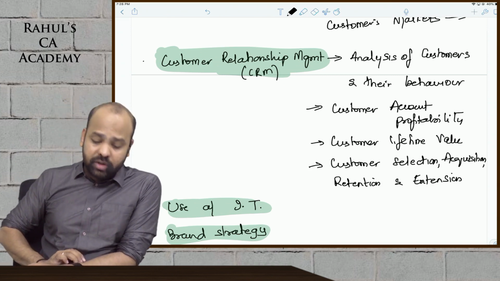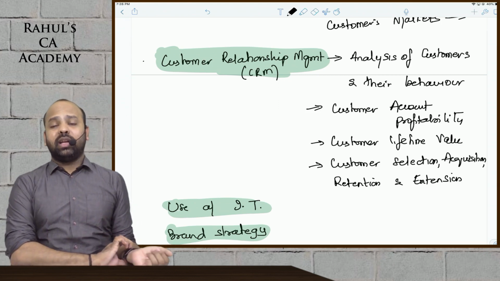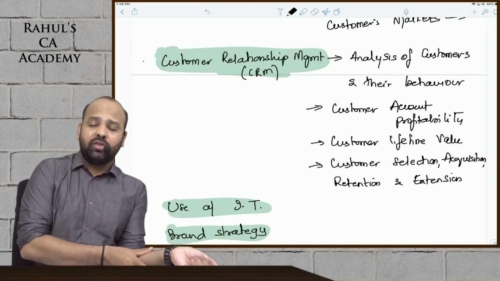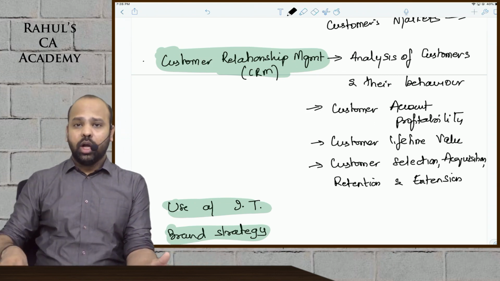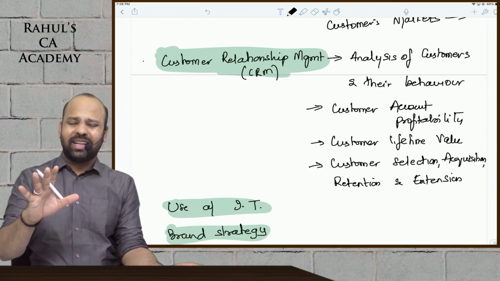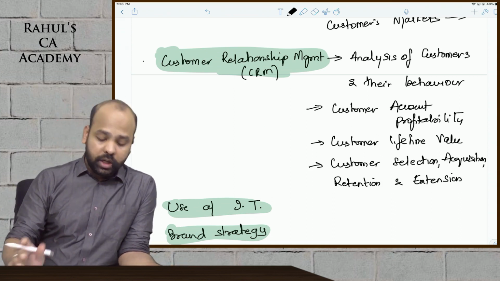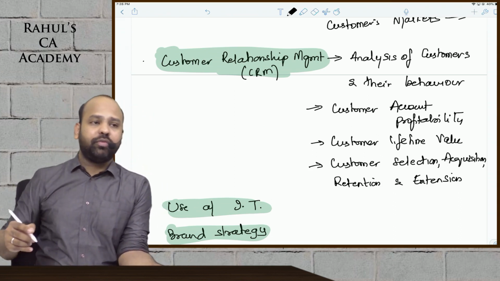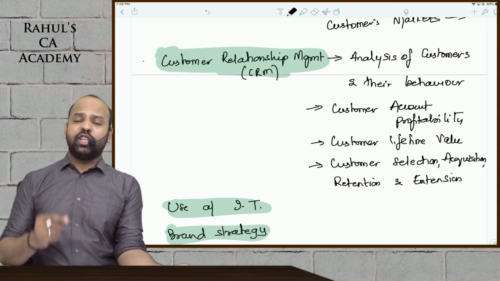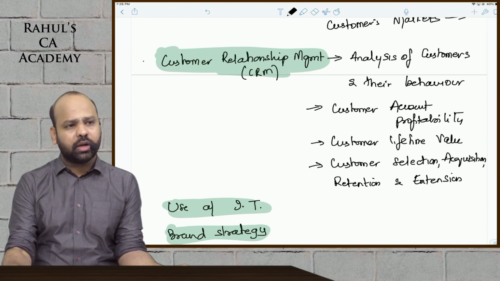The very first one, beta, here is analysis of customers and their behavior. What are the spending patterns of consumers, guys? Will a consumer be willing to spend a higher amount? What are the aspects that a consumer is looking at? That is analysis of consumers and their behavior. Second one, beta, is customer account profitability. Very important, that every organization does. Every organization, especially the service industry, beta, har koi karta hai beta ye.